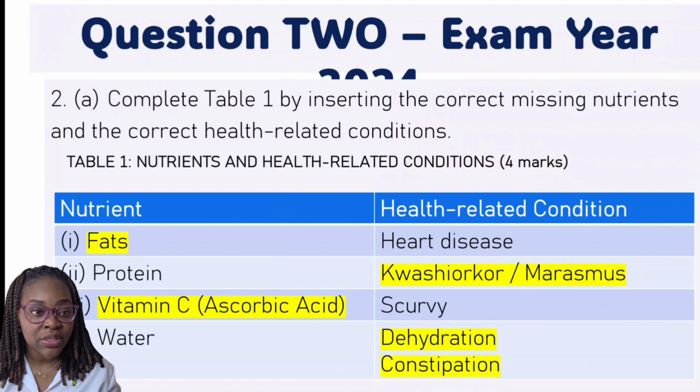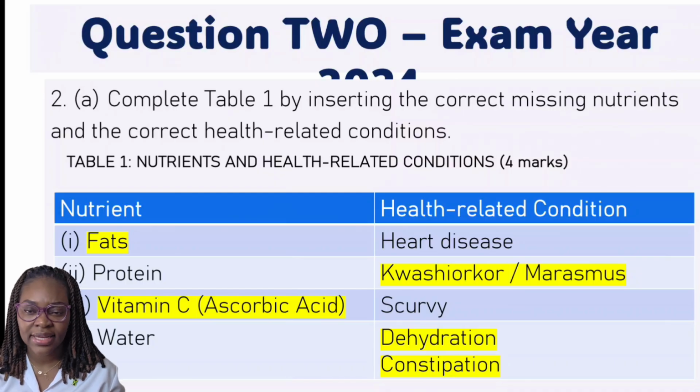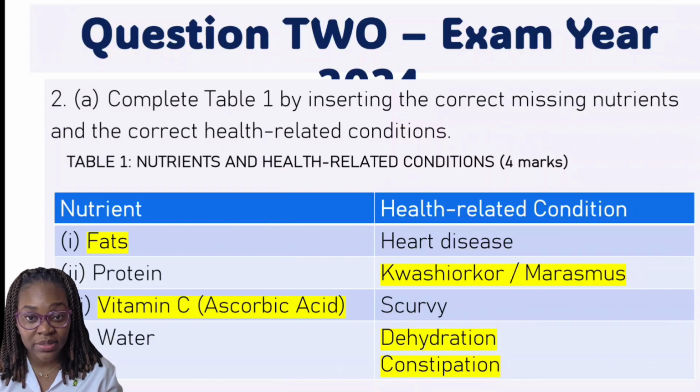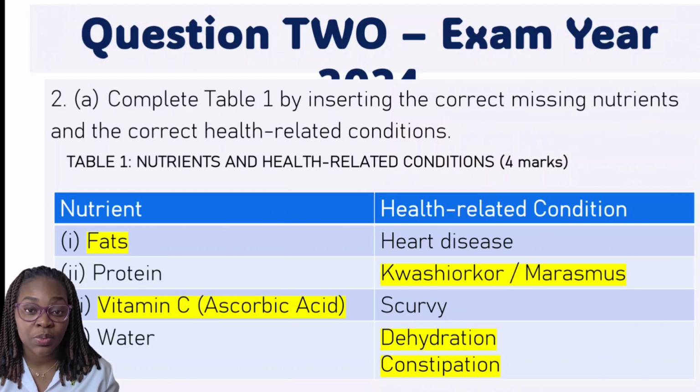Going down next, we have protein. We did not get the health-related conditions. The two conditions that you could have are kwashiorkor or marasmus, and any one of those would have been ideal. As it relates to the health condition scurvy, we're supposed to find out what the nutrient is. In this case, it is vitamin C, or we could say the scientific name, ascorbic acid. As it relates to water, health conditions associated may be dehydration or even constipation. So highlighted in yellow are what we were required to put in the table. You may not get a table form.